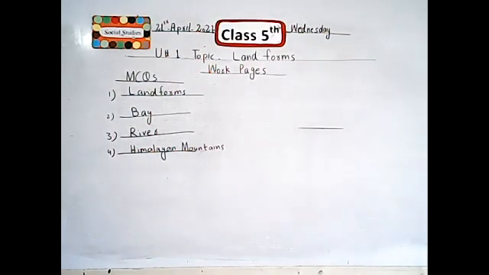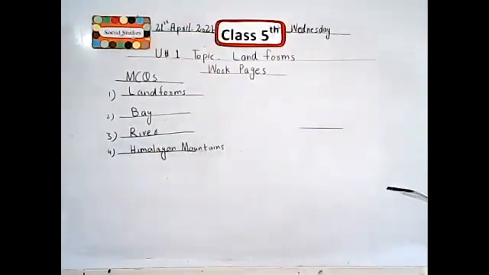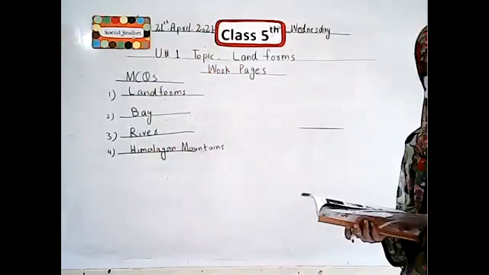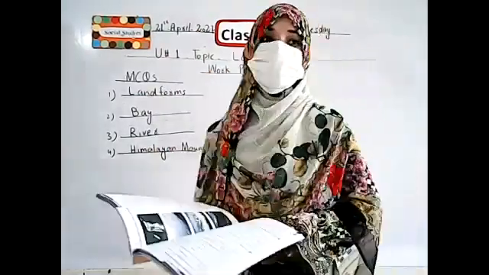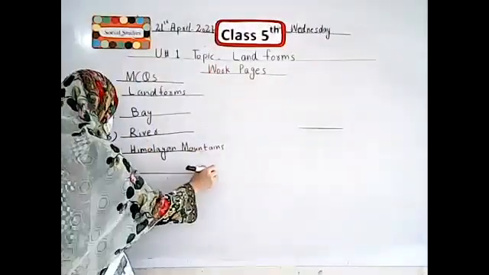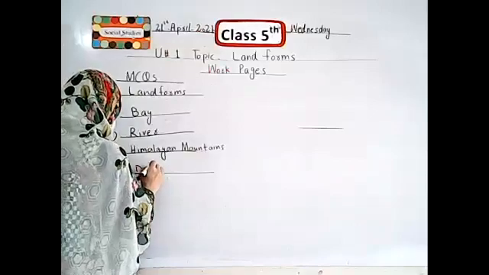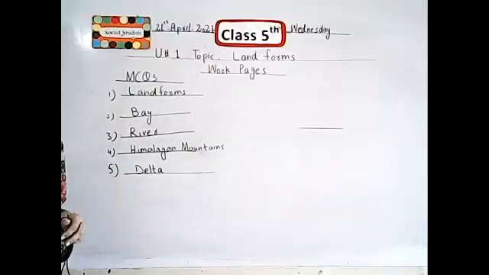Next one is: an area where a river flows out into the sea is called dash. We tell the name of the area where the river flows. Option number A is valley. Option number B is Pennsylvania. Option number C is delta. The correct answer of the fifth MCQ is delta. Tick option number C, delta. I hope all of you understand.